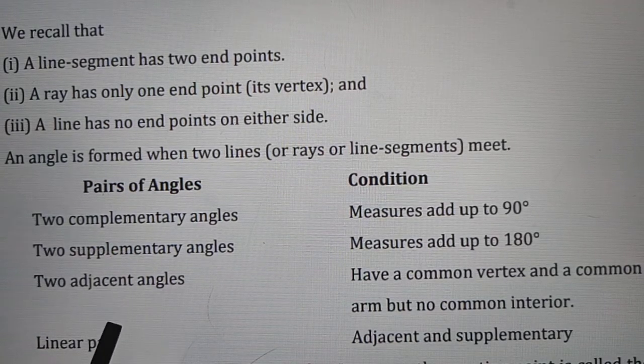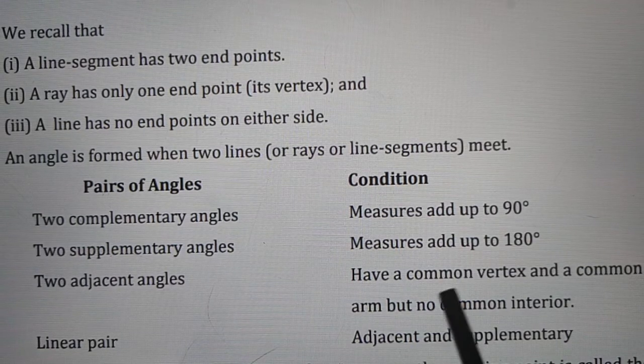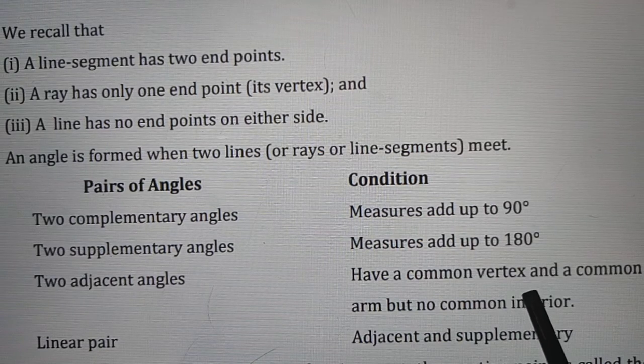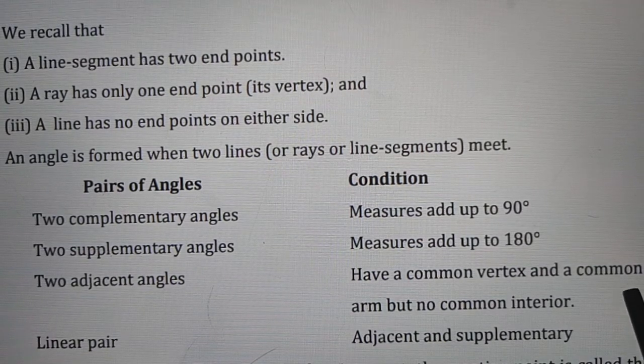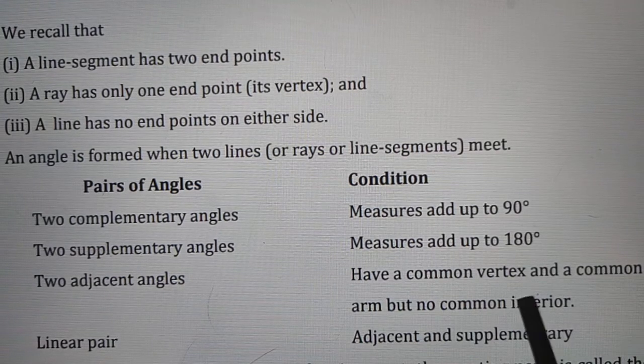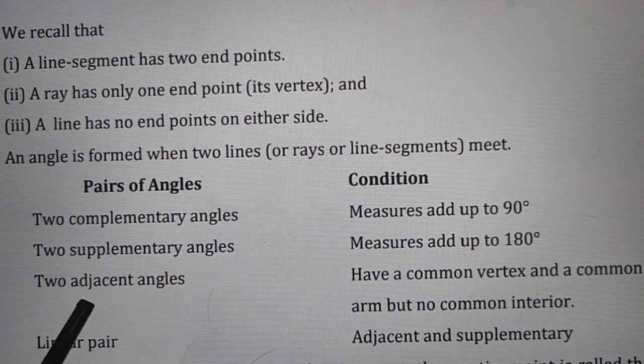Next, adjacent angles. Adjacent angles have a common vertex, that is their starting point is common, and a common arm, but no common interior. Common arm means one ray is common. If only one ray is common, then we can say they are adjacent angles. So for adjacent angles, it is important that one arm must be common.